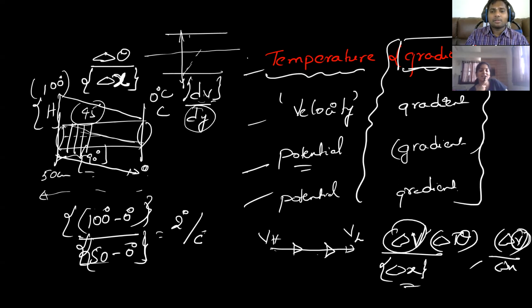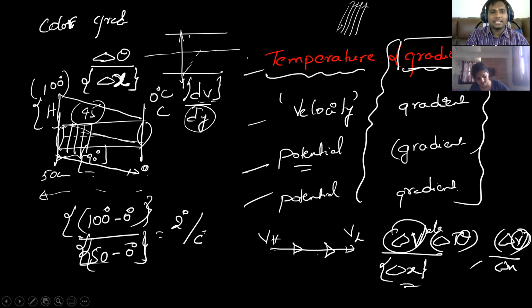You can make a gradient of anything. And you have seen color gradient on your phone, the new phones that are coming. New phones, you can see color gradient. That means you will see a dark blue, slowly light blue. So like that, there will be a variation of color on the phone. You can see it's a color gradient phone. That means there is a decrease with length of the color. Got it? So shall we go to the previous one? You can take a screenshot of it regarding gradient. I have taken. You enjoyed it? Yes. Let's go ahead. Got it?